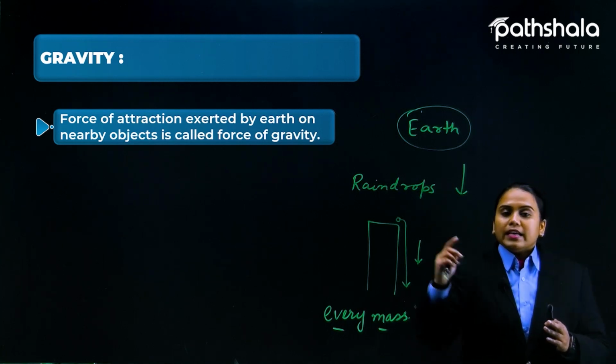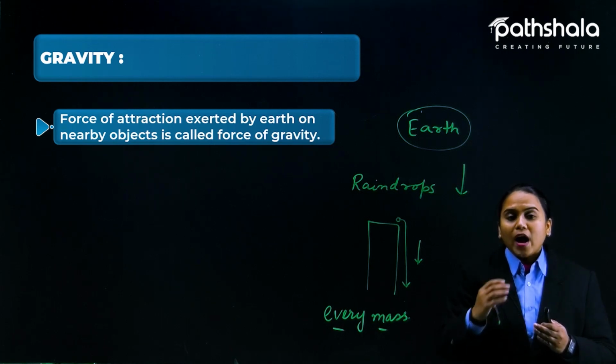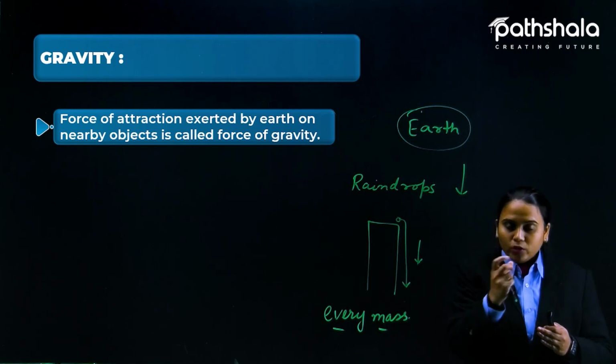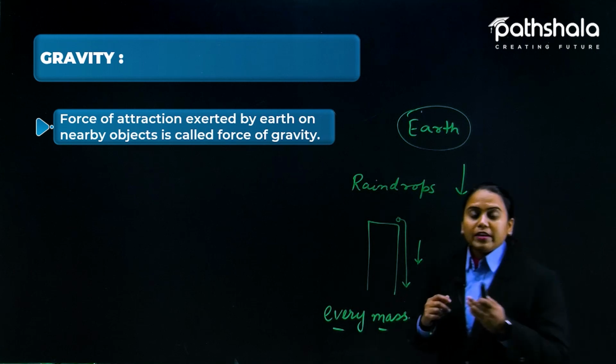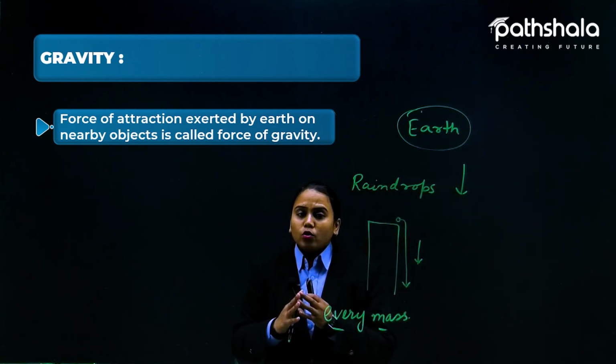Okay, so here is the gravity part. Now, a question may arise: why is everything falling on the earth? The moon also has its gravitational force, and other objects also have their gravitational force. Then why are we actually attracted towards the earth only?